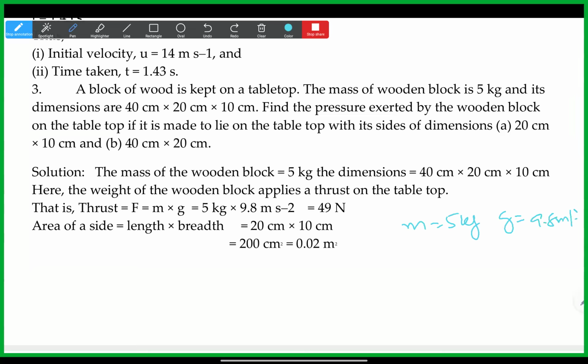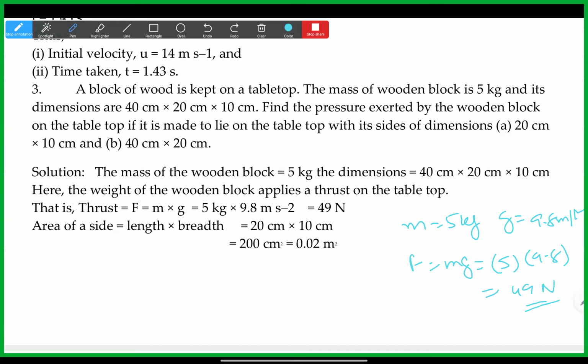If they mention 10, then only we should take it. So this is the force exerted by the weight of this mass of 5 kg. So 5 into 9.8, or else if you keep it like this, also not a problem, you just need to do the division. 9.8 is 49.0, which is 49.